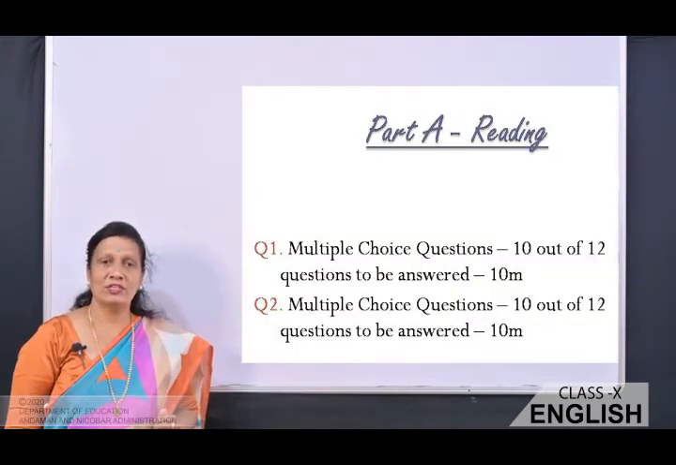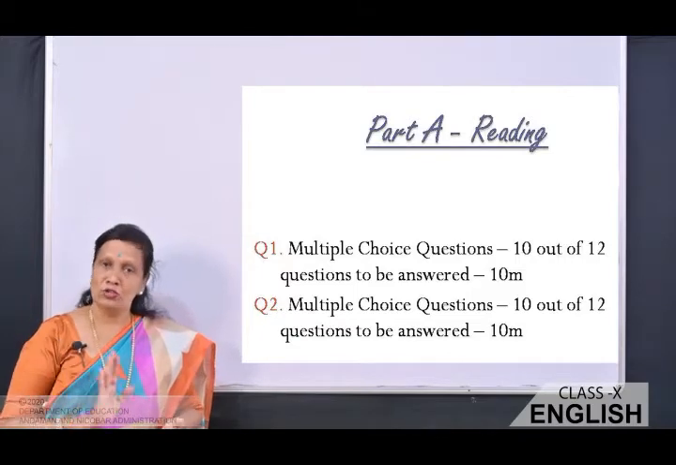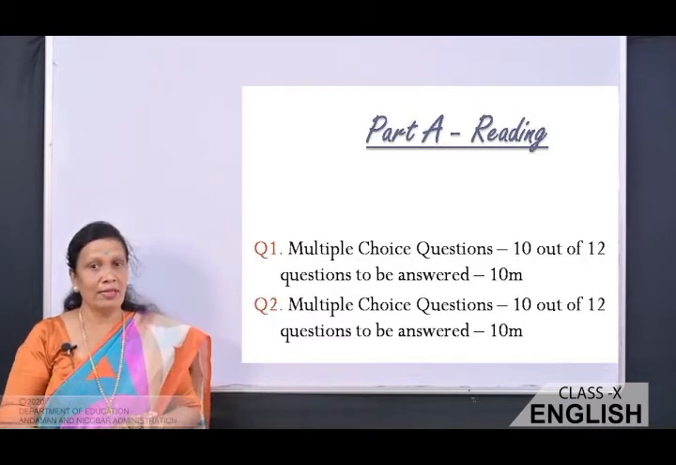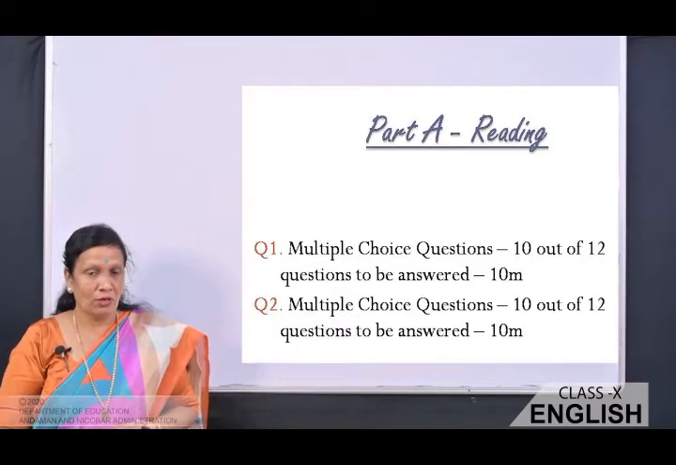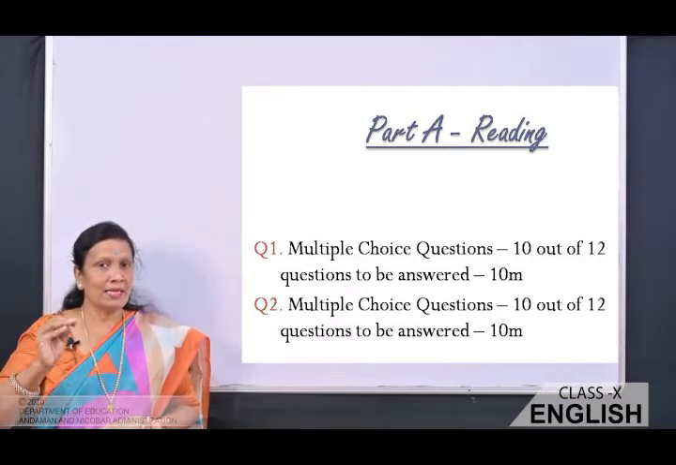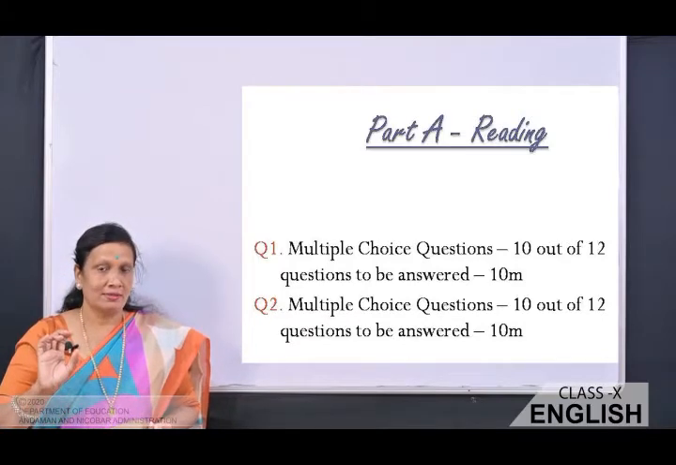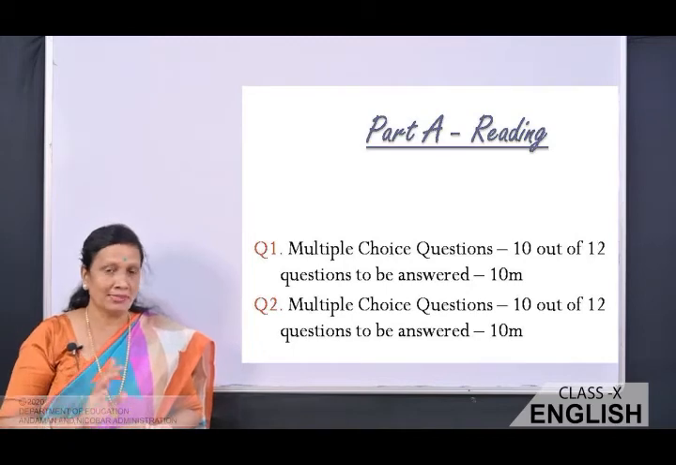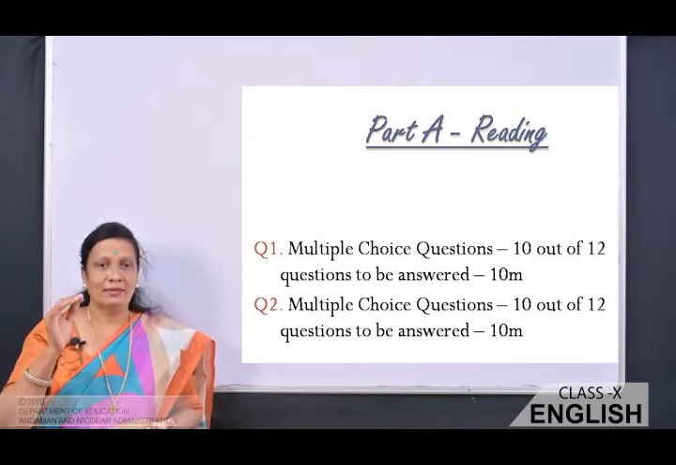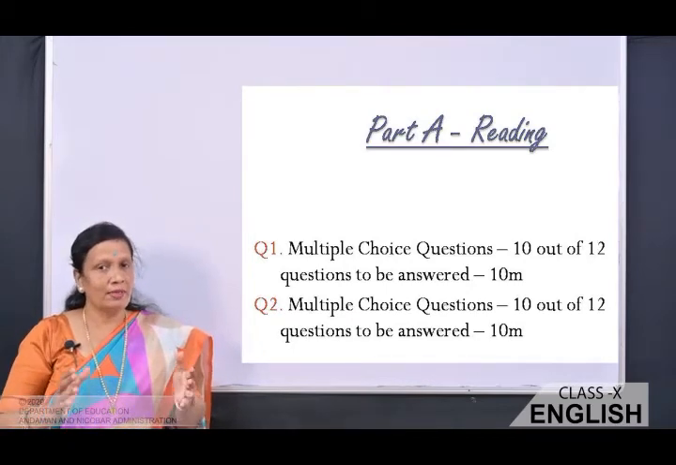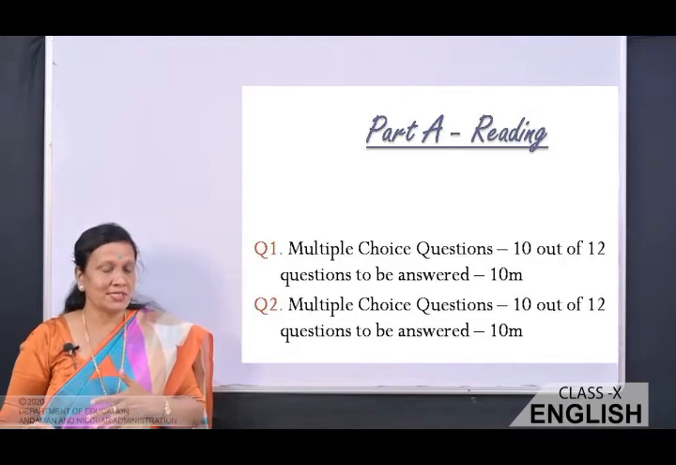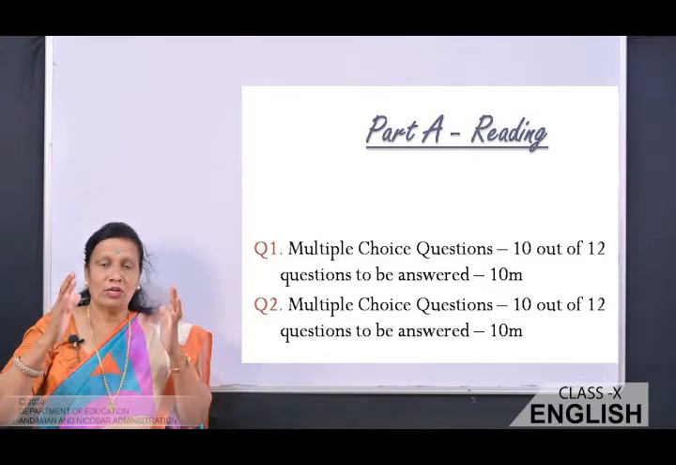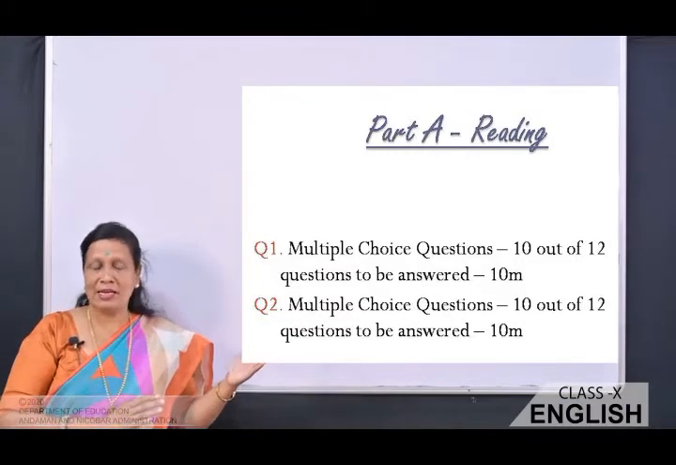Now the revised syllabus, see part A, reading. In your reading section this year, you will be having two passages. One will be a discursive passage and the other will be a factual passage. Okay, and you will be getting multiple choice questions. Out of 12 questions, you have to answer 10 questions, 1 mark each. And in the second passage also, you will be getting 12 multiple choice questions and you have to answer any 10.